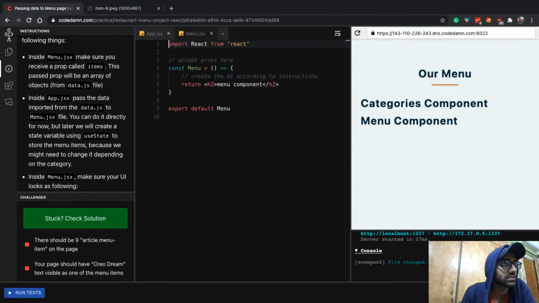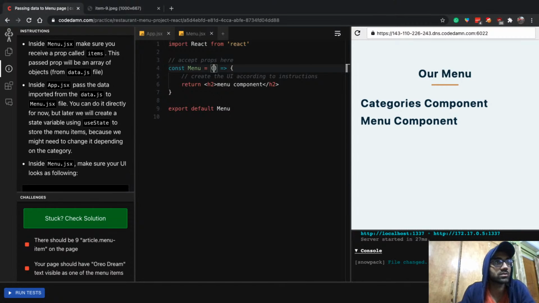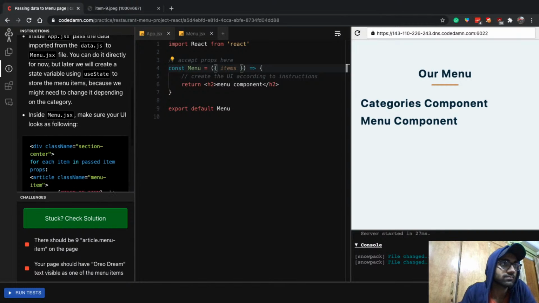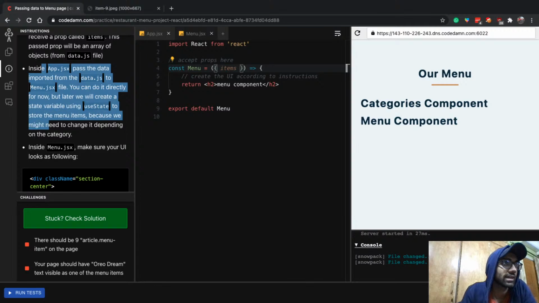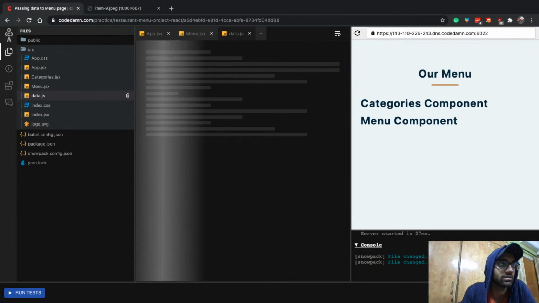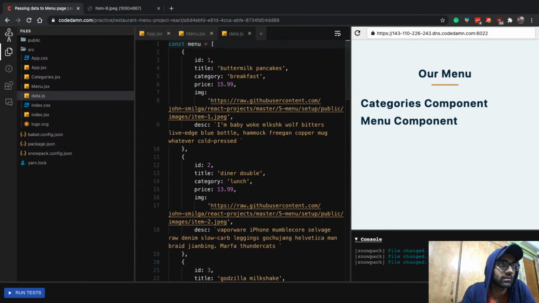Inside menu.jsx, make sure you receive a prop called items. This passed prop will be an array of objects from the data.js file. Fair enough. Inside the app.jsx file, pass the data imported from data.js. So we have already imported these items from the data file, right? And we saw what the data file is. This is our data file.